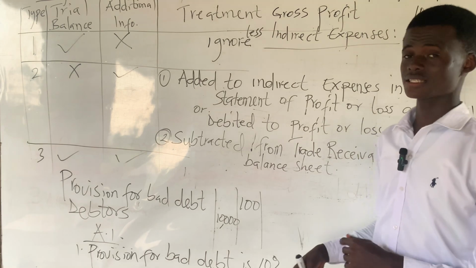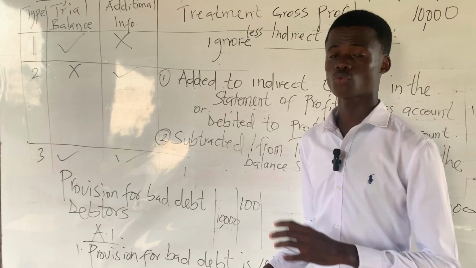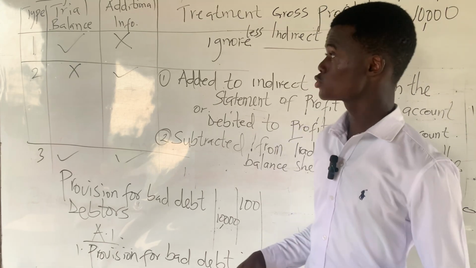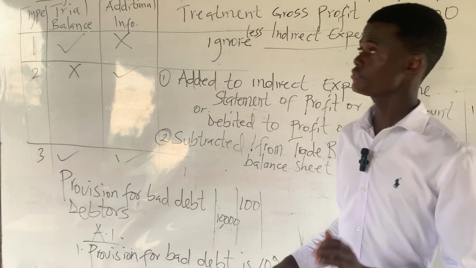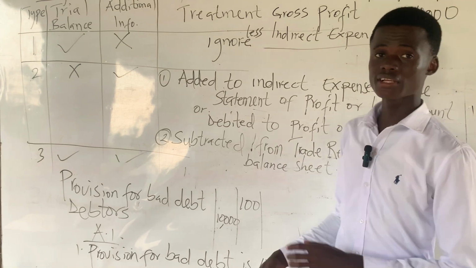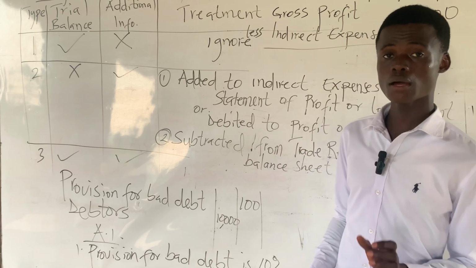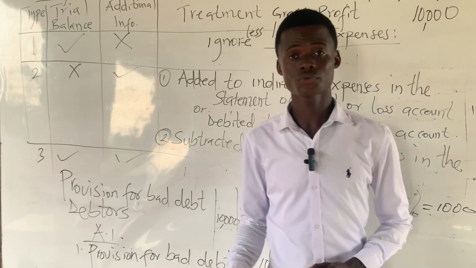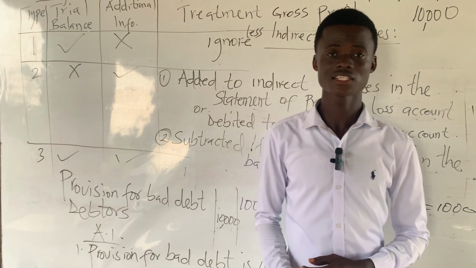And the second treatment is that because items in the additional information should be treated twice, whilst items on the trial balance should be treated once, it means we are done with the provision for doubtful debt on the trial balance. It's now left with the second treatment of the provision for doubtful debt in the additional information. The second treatment of the type 3 provision for doubtful debt is that the current year provision, or the provision for doubtful debt in the additional information, will be subtracted from our trade debtors or trade receivables figure in the statement of financial position.